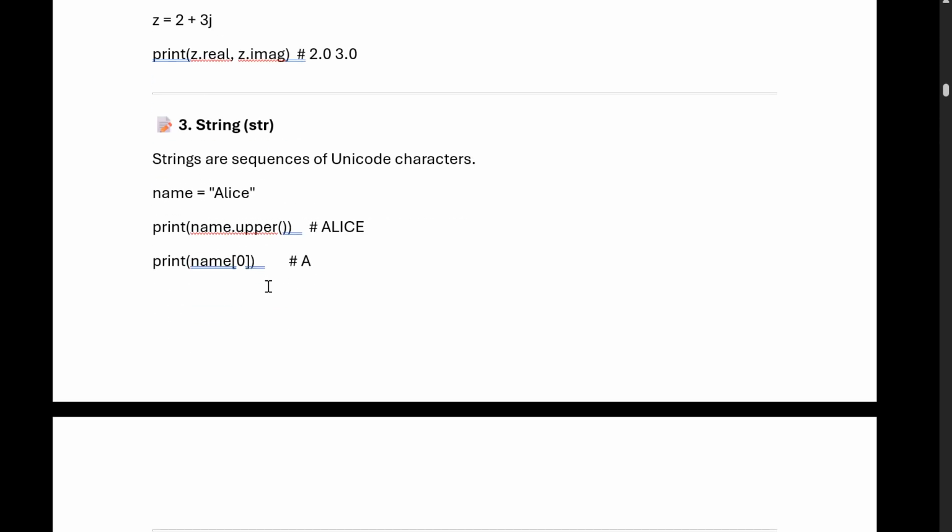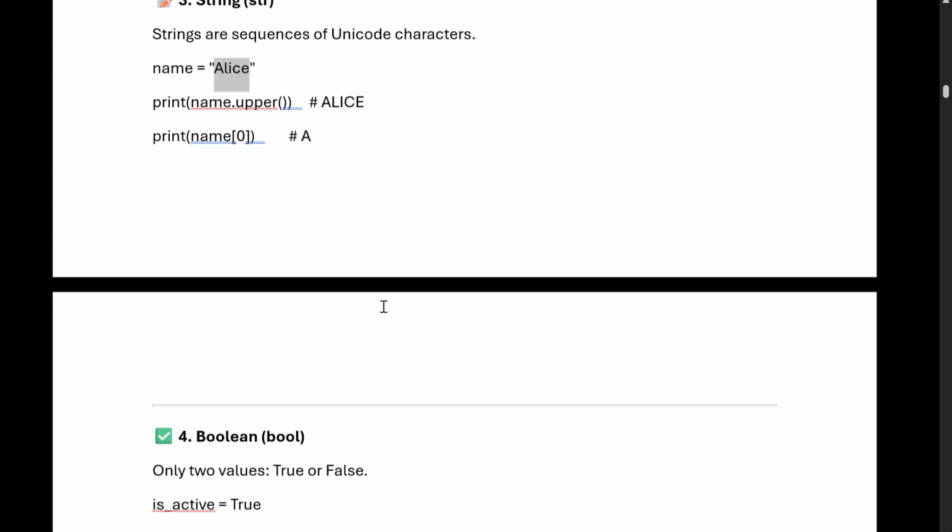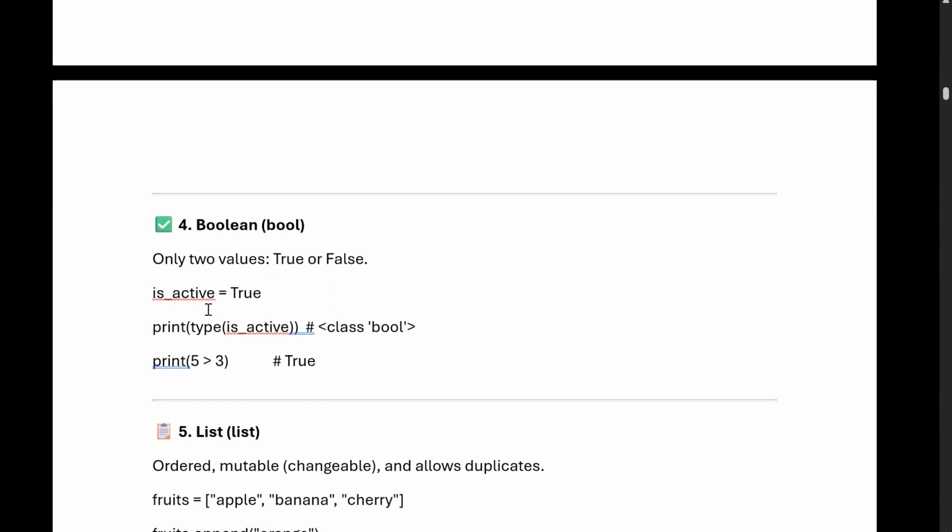Now coming to the string. Strings are sequences of Unicode characters. We will see each data type in detail. Now we can see name equals alias, print name dot upper. Upper means it will print this particular string in uppercase. We will see in detail how we access the string, like name[0]. Now we can see the boolean, which is true or false. If we print the type of it, it is a boolean type, that's why it is class bool.